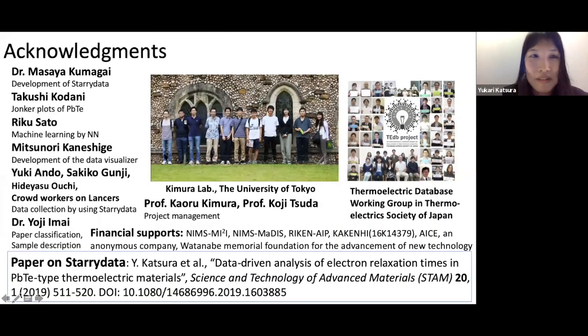We have lab members, and we also organize the thermoelectric database working group in the Thermoelectric Society of Japan. We are helped by many students and former data creators. And we have a paper on Starrydata. If you cite this paper, you can use our data and our web system for free.